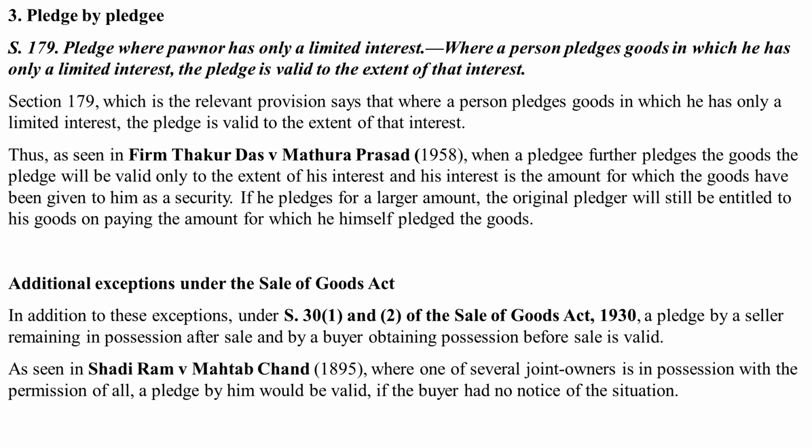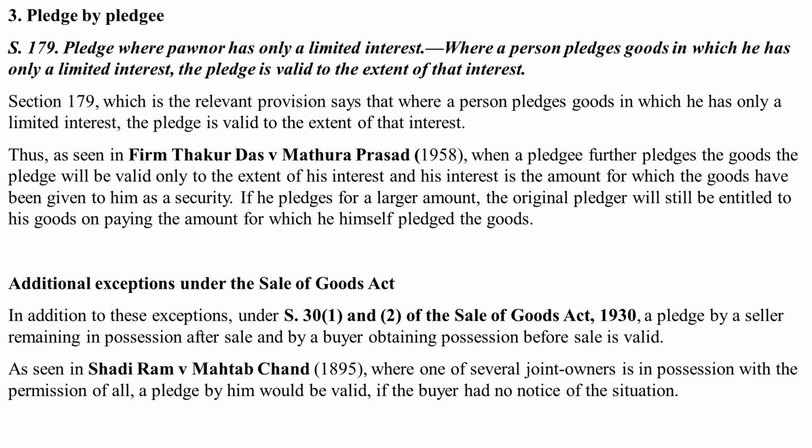Thus, as seen in Firm Thakur Das versus Mathura Prasad, when a pledgee further pledged the goods, the pledge was held to be valid only to the extent of his interest, and his interest was the amount for which the goods were given to him as a security. If he pledges for a larger amount, the original pledgor will still be entitled to his goods on paying the amount for which he himself pledged the goods.